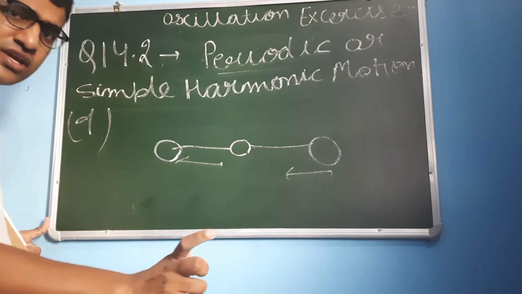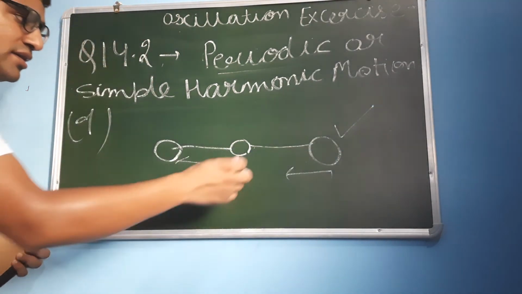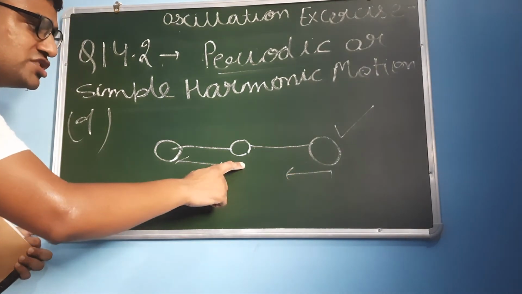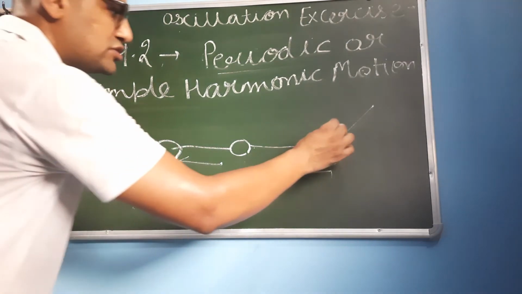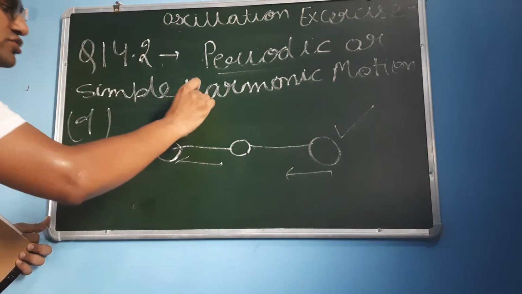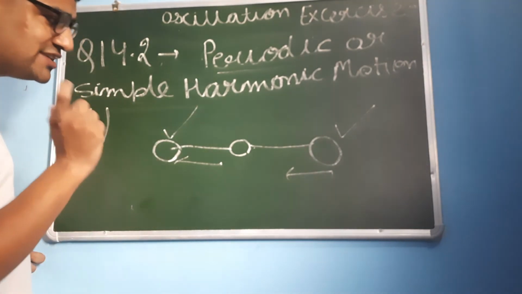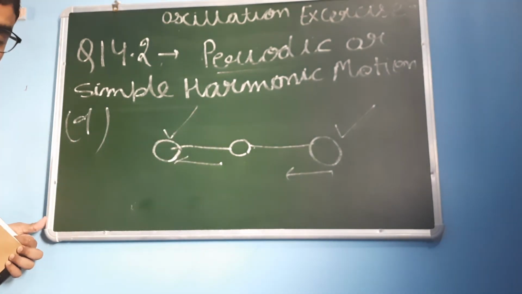Each element shows simple harmonic motion just for itself. But for the whole polyatomic molecule, this is the mean position and they are not oscillating to and fro along this position. So each is showing simple harmonic motion individually, but as a whole, as a polyatomic molecule, they are not oscillating around a mean position.